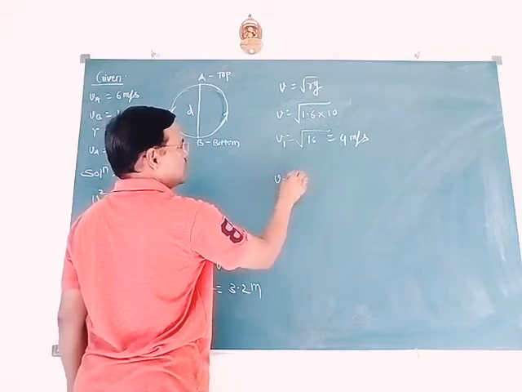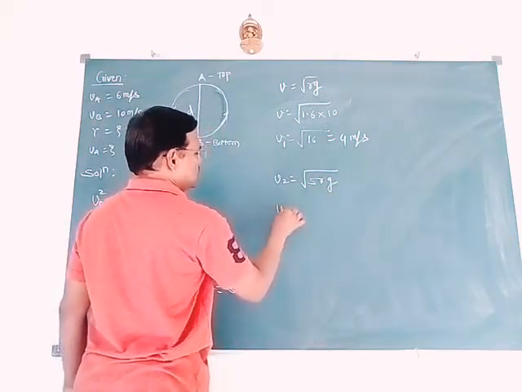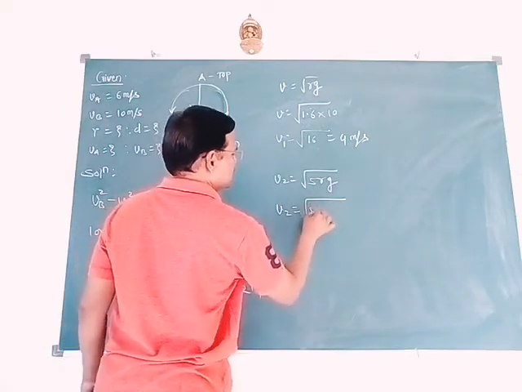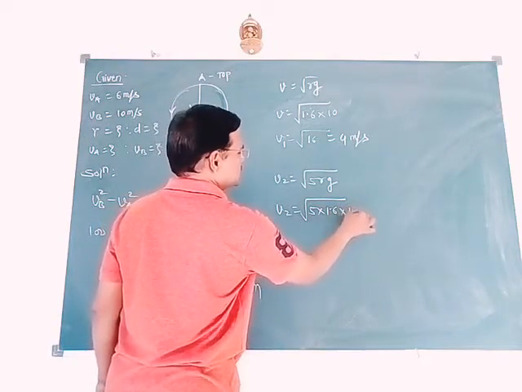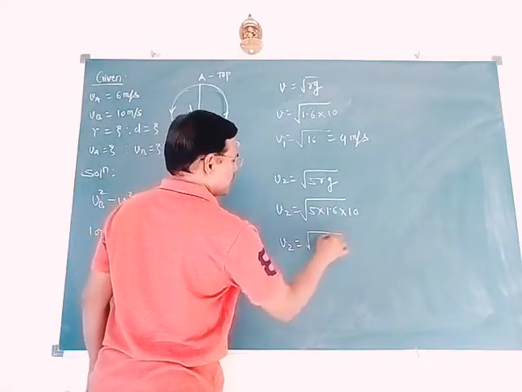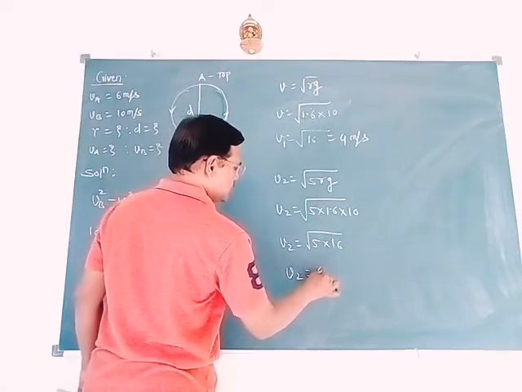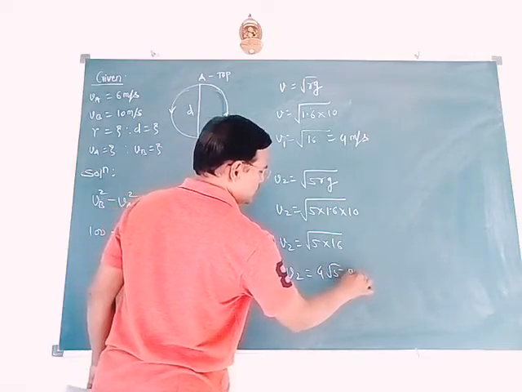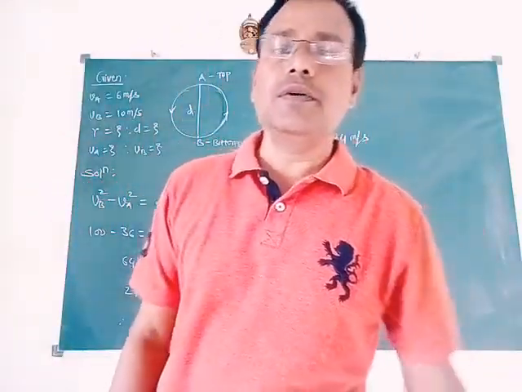And V2 highest speed, it is equal to square root of 5RG. So V2 can be written as 5 into R is 1.6, G is 10. So V2 equal to square root of 5 into 16, means finally V2 equal to 4 into root 5 meter per second. So these are the values for the velocities at different points.